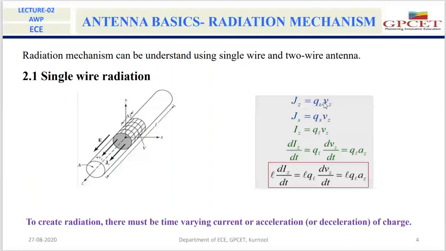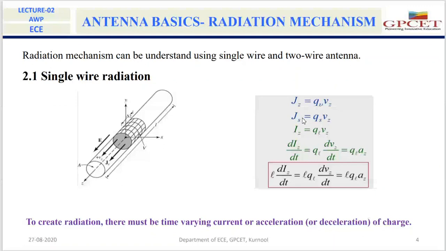Similarly, if this wire is a perfect conducting wire, then all the free electrons will be available over the surface of the wire. The current density due to those surface electrons is Js, which is equal to Qs into Vz.